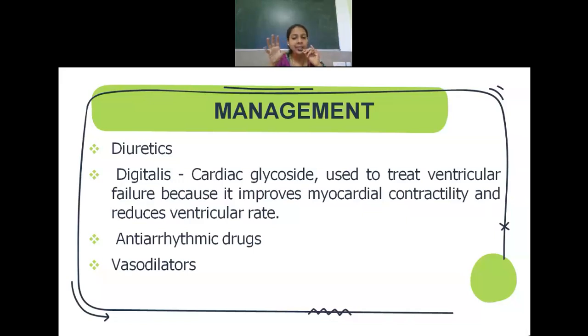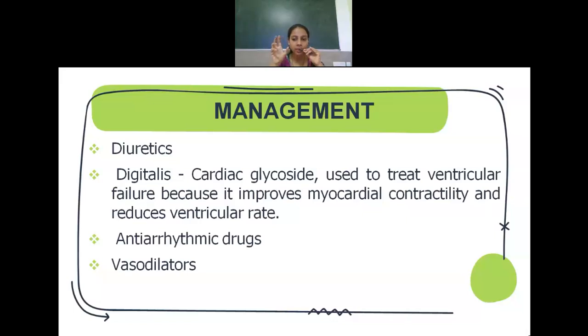it is commonly seen that patients with heart failure will also be given a cardiac glycoside. Cardiac glycosides are those drugs which will improve the myocardial contractility, like digitalis. Digitalis is one such tablet which we give, and before giving this tablet, we have to check the heart rate of the patient, that is, the pulse rate has to be checked. If the pulse rate is less than 60, we will withhold this digitalis tablet, because the major side effect of digitalis is it will cause bradycardia or hypotension.